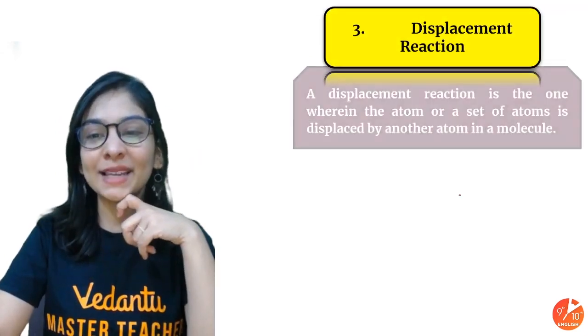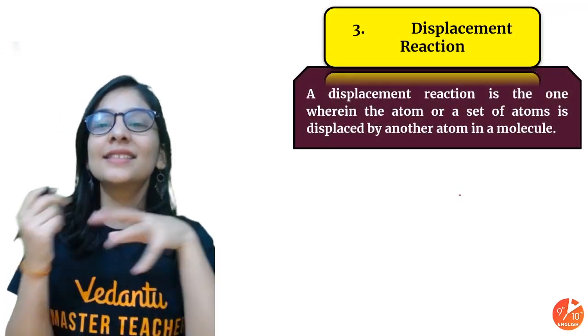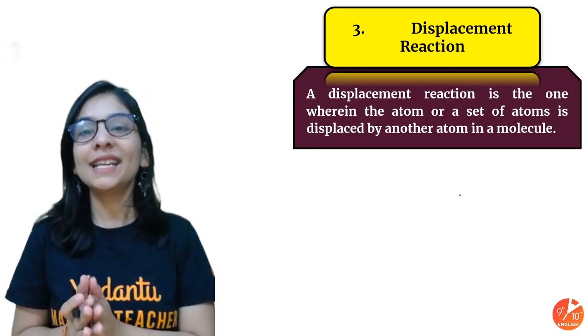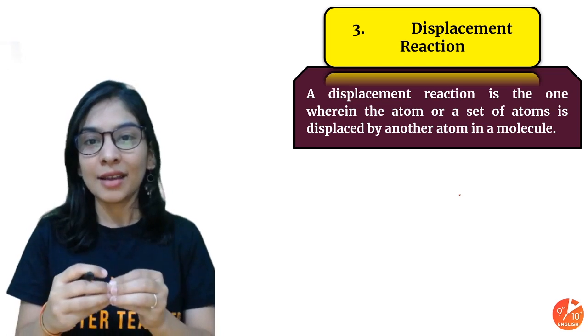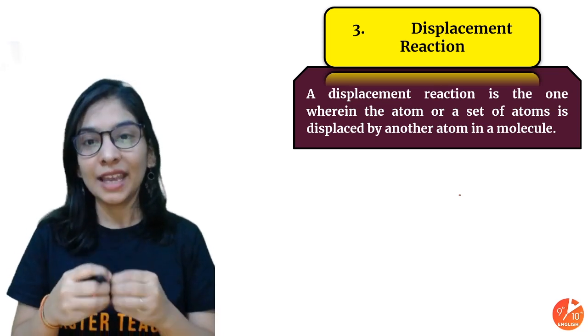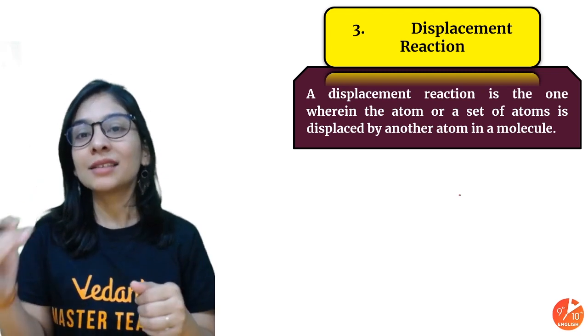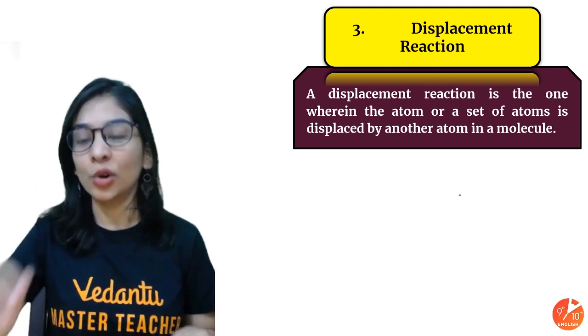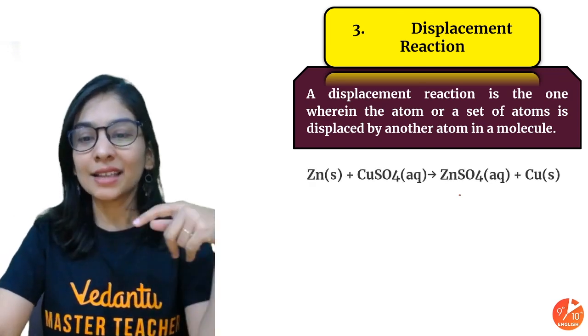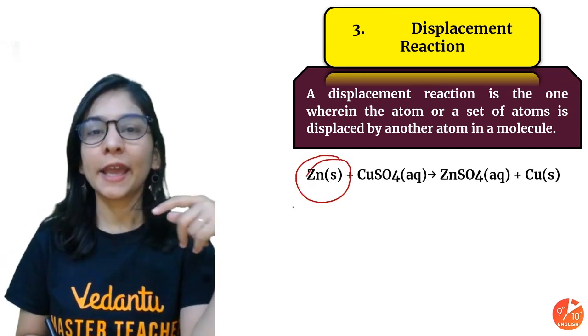Let's talk about displacement reaction now. This is the third type of reaction. What exactly is a displacement reaction? When a single substance, being highly reactive, is going to displace an element from its aqueous solution or its molten salt. I'll repeat it again.